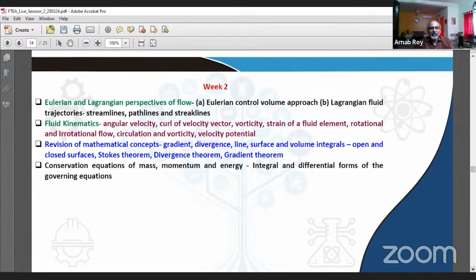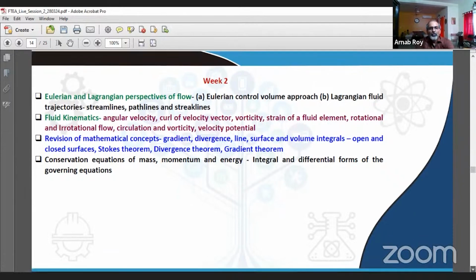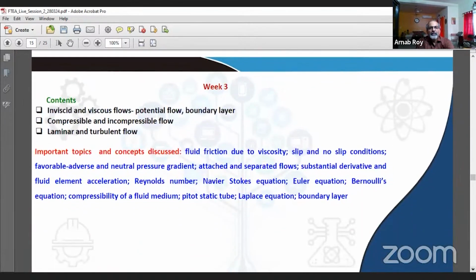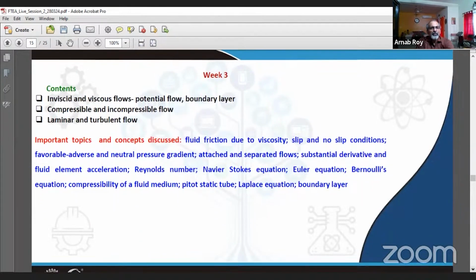We learned about important theorems like Stokes theorem, divergence theorem, gradient theorem, which are extremely important in aerodynamic studies. And then we moved into the conservation equations of mass, momentum, energy, both in integral and differential forms. So very important conceptual entities were introduced in this week, and then we moved on to inviscid and viscous flows, potential flow, boundary layer